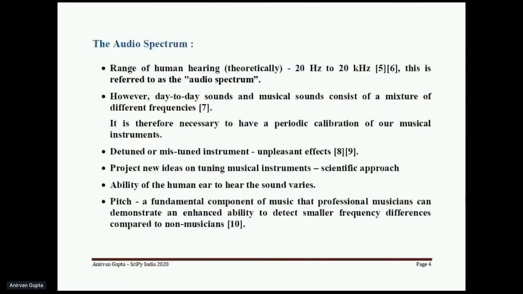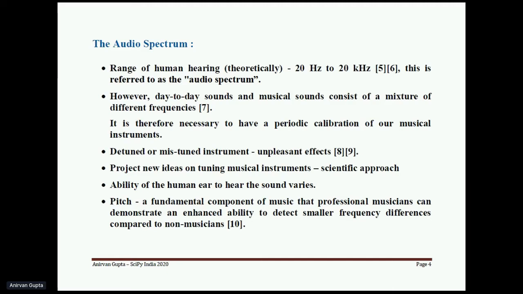To have a basic background of what we have done, what is an audio spectrum? The range of human hearing, 20 hertz to 20,000 hertz, we refer to as the audio spectrum. However, when we are using musical instruments or even vocals, the day-to-day sounds or musical sounds consist of a mixture of these frequencies. It is not that we are playing a musical instrument at only one frequency.